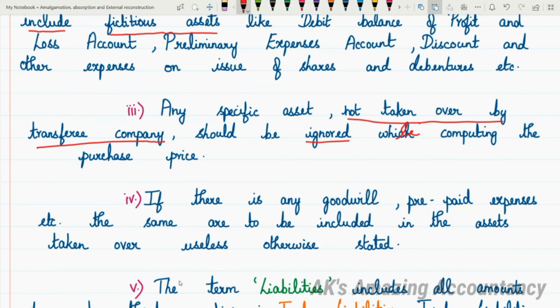Which means it should not be taken into account. What do you mean by ignored? It should not be taken into account while calculating the purchase price. So if it is mentioned in the problem that a particular asset was not taken over, when it is specifically given like that, such an asset should not be considered; it should be ignored while calculating the purchase price. That is point number 3.